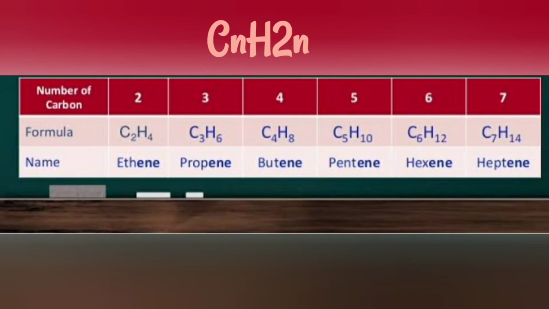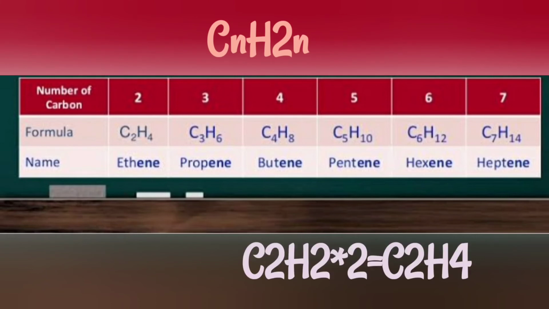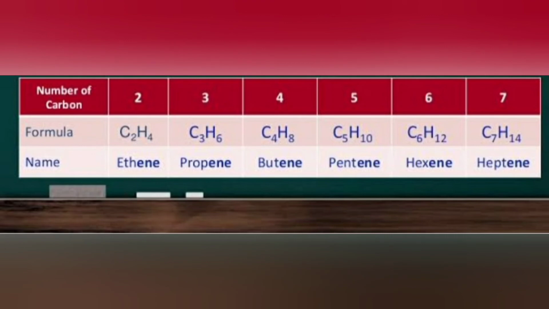Now let's see the formula of alkenes, that is CnH2n. First one, that is ethene. It contains two carbon atoms. Substitute n equals 2 in that formula, it becomes C2H2 into 2, that is C2H4. Likewise, we can substitute the value for n, that is n equals 3 for propene, n equals 4 for butene, so that we can get the formulas.